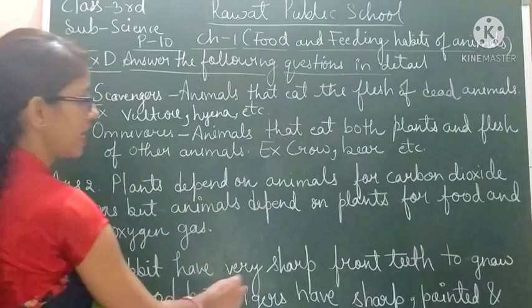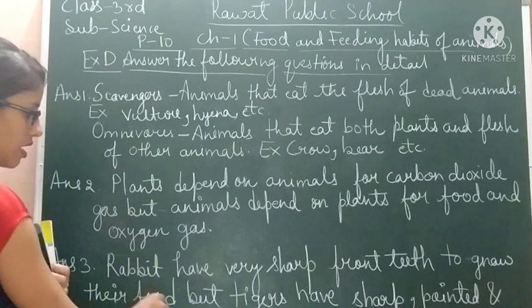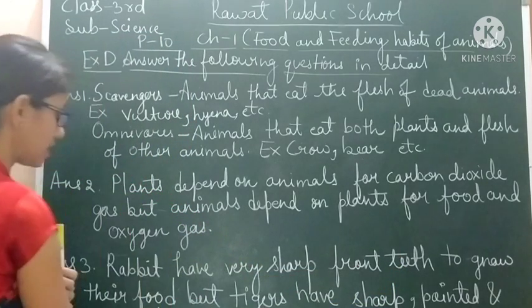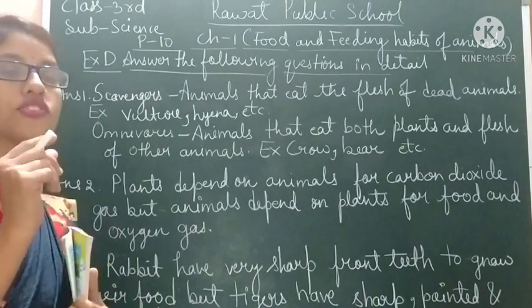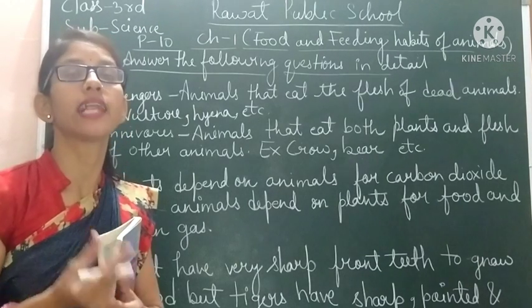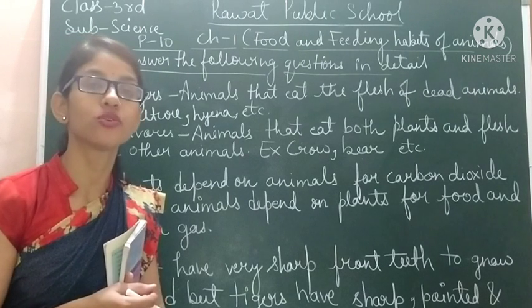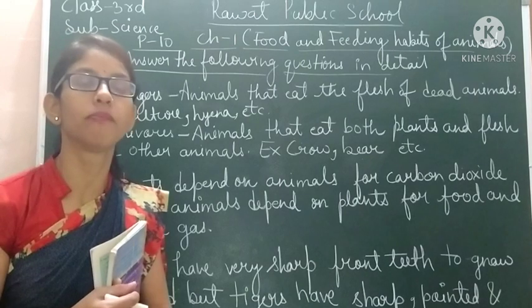Rabbits have very sharp front teeth to gnaw their food, but tigers have sharp, pointed and curved front teeth to tear flesh. They are sharp, pointed, and also curved, which helps them to tear the flesh of the animals. And they also have strong grinding teeth at the back of their mouth to chew the bones and flesh of the animals.